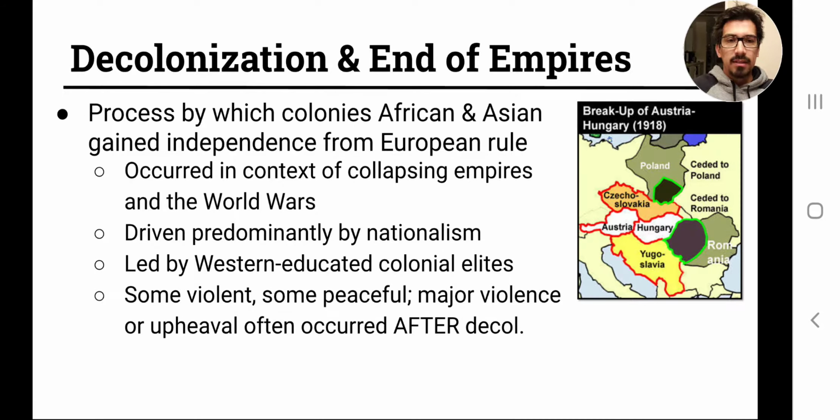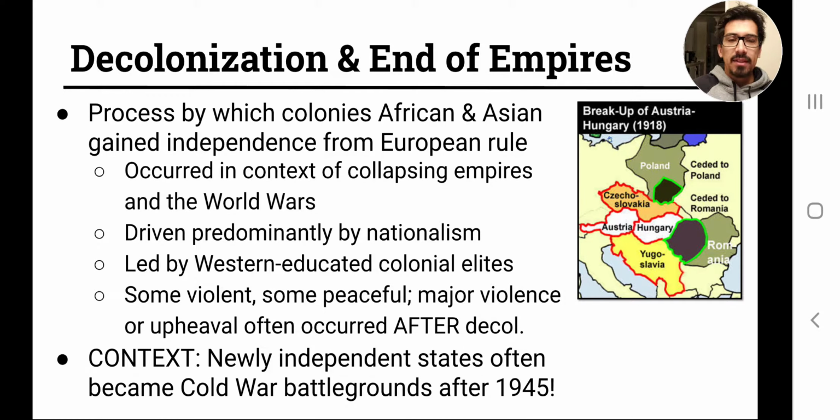Some of these movements are violent, some of them are peaceful. And in a lot of these cases, the violence or upheaval that took place was after decolonization rather than during decolonization. And you see this a lot in the African states, and also in Southeast Asia. The major events where there's bloodshed to a large degree happen after decolonization takes place. And then to kind of give you a connection to the Cold War here, many of these newly independent states are gaining their independence during the Cold War.